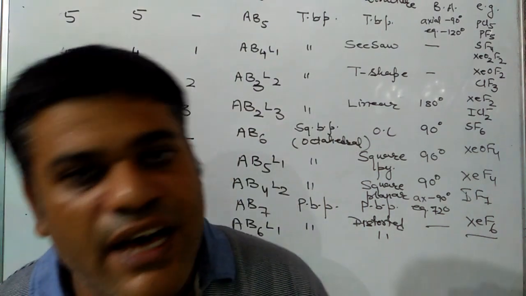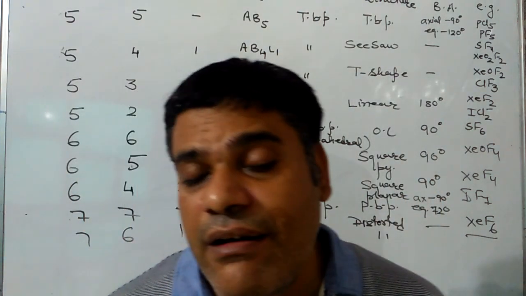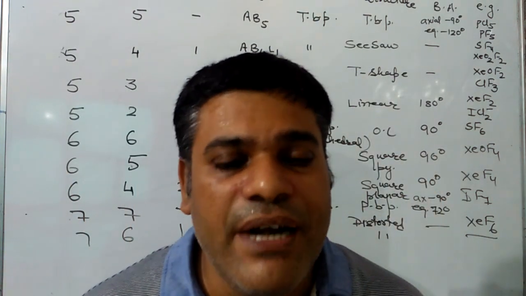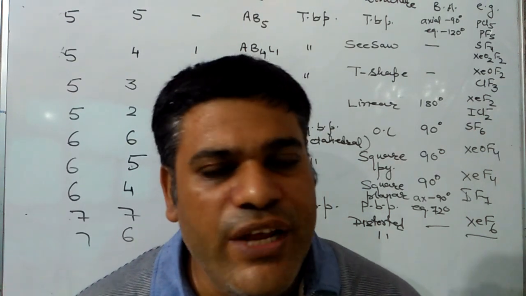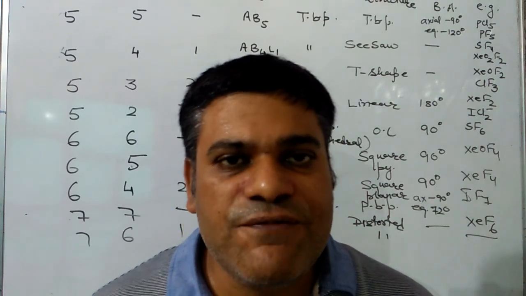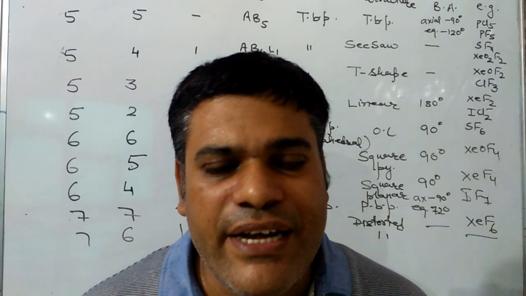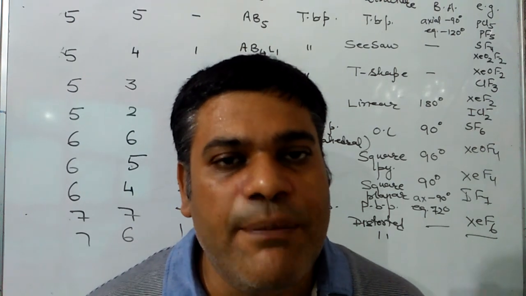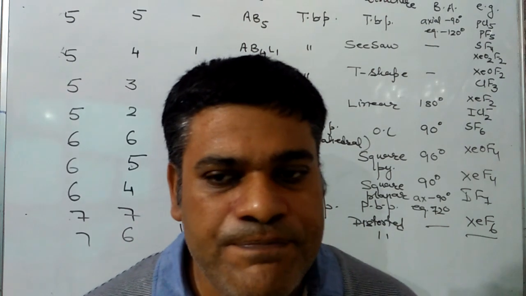Total are 4, 3 are bond pair, 1 is lone pair, geometry will be tetrahedral, but shape will be pyramidal. Angle becomes lesser due to presence of lone pair. Ammonia is an example, PH3 is an example, PCl3. Next is 4, 2 lone pair, 2 bond pair, geometry tetrahedral, but shape will be V shape or bent shape. Examples are H2S, H2O, angle also decreases.